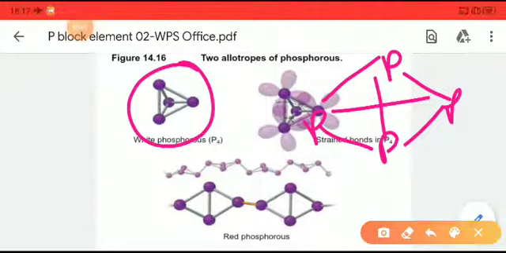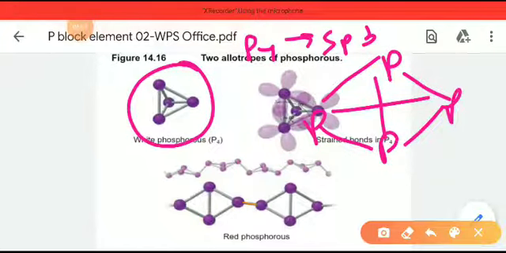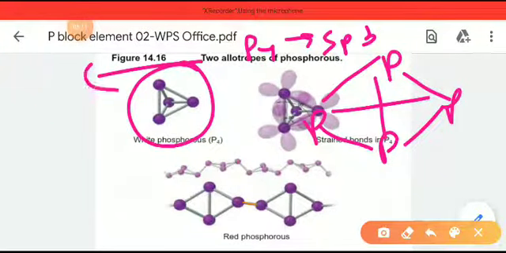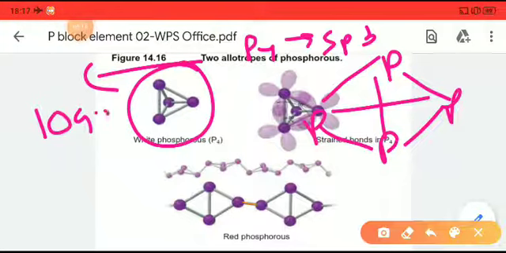As you know, phosphorus P4 is sp3 hybridized, so it should have a bond angle of 109.28 degrees.